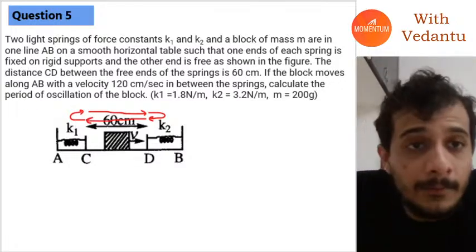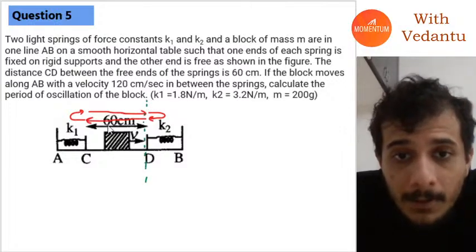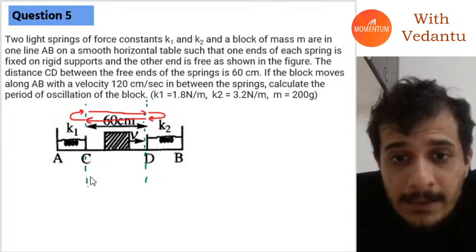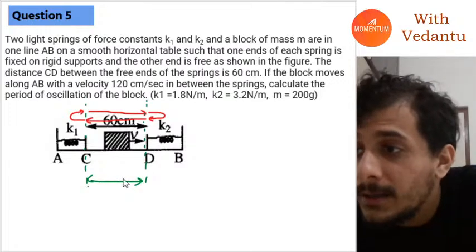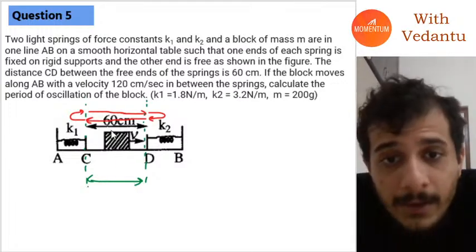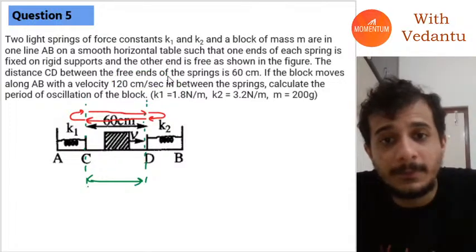Now, guys, if you find out its time period of oscillation, what you have to remember is that in between these two springs, when the particle is going to move, it is moving with a speed of 120 centimeters per second.